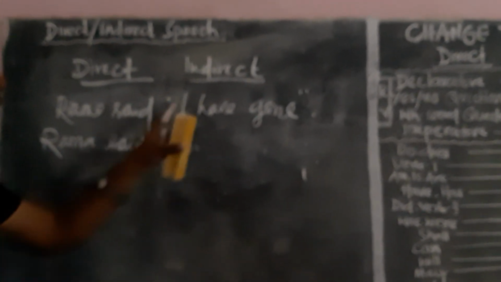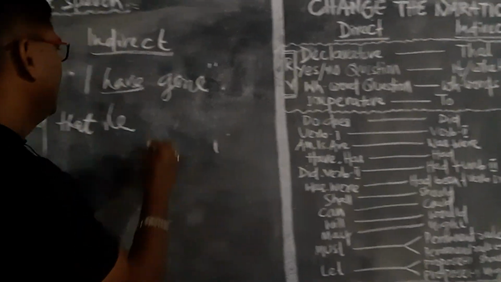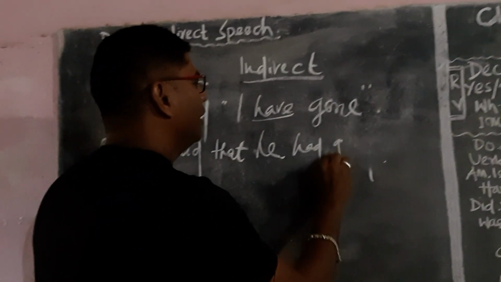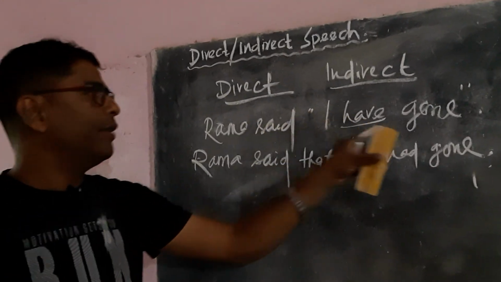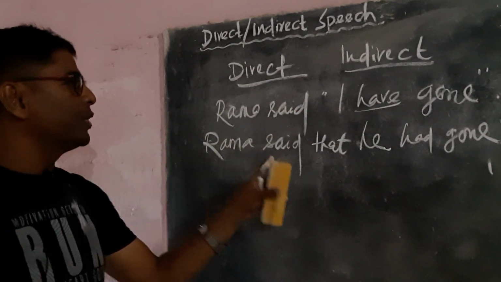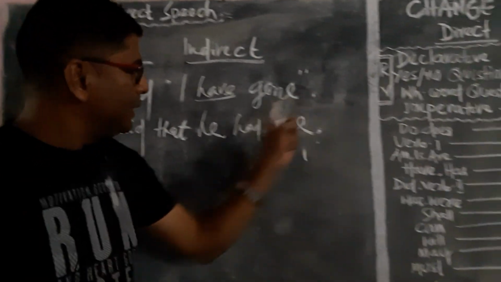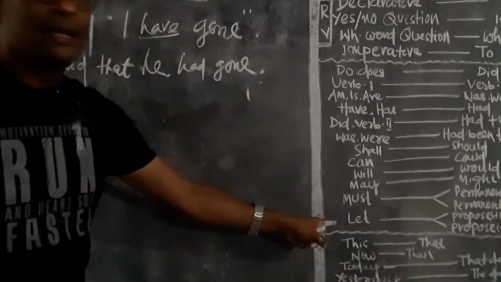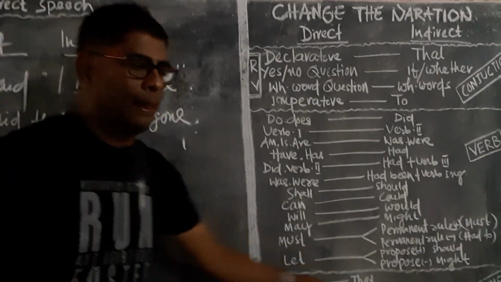Ramu said that, I pronoun changes into he. Have turns into had. He had gone. The direct speech is Ramu said, I have gone. Indirect speech is Ramu said that he had gone. Okay? Like this, all the tenses change.